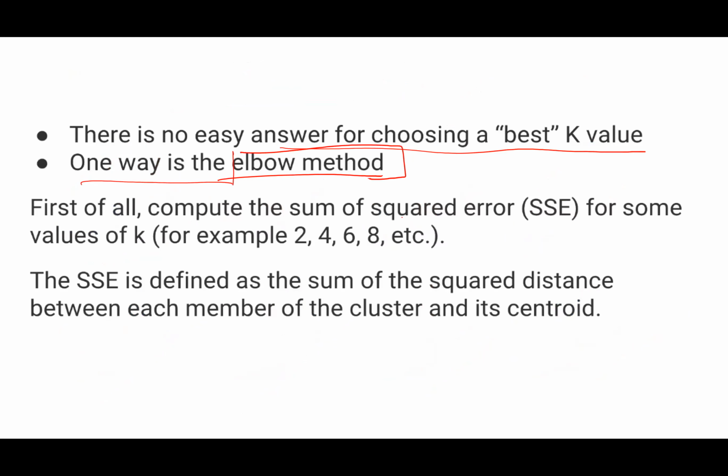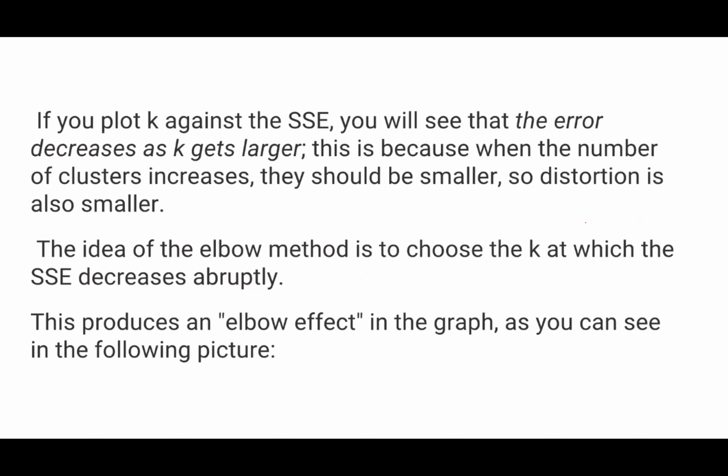So first of all, for multiple values of k, I will find the sum of squared error, just like we did yesterday. I will choose the value of k where the error is minimum, or after which there is not much change in the error. So I will fix my value of k at that particular changing point, right? Where the error decreases, and after that point, it is not decreasing anymore. Right. So if you plot k against the SSE, you will see that the error decreases as k gets larger. This is because when the number of clusters increases, they get smaller. So distortion is also smaller. So now what is it?